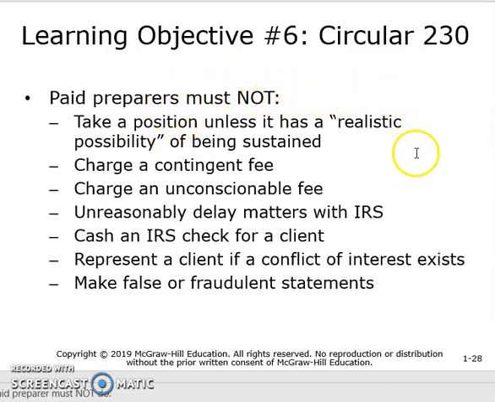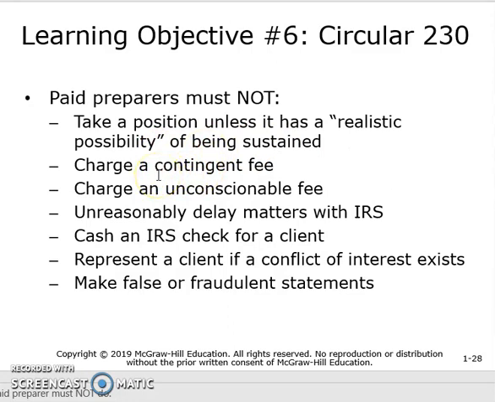And also, Circular 230 says that paid tax preparers must not take a position unless it has a realistic probability of being sustained. So, as you will see as we go through this course, there are some areas where the tax law can be a little bit gray. So, you really have to decide what kind of gray area you want to be in. If you want to be a little bit more in the black than in the white, to use that example, to decide what area of realistic probability that you want to stand on.